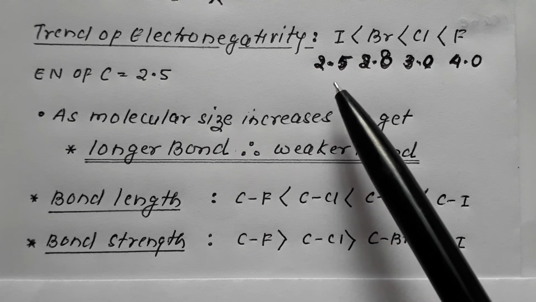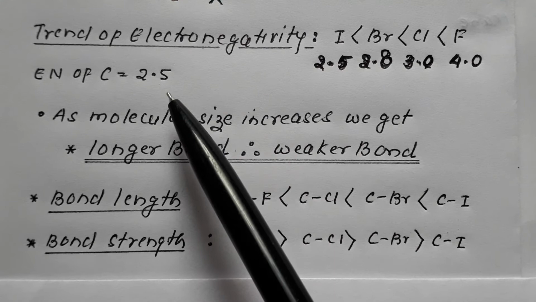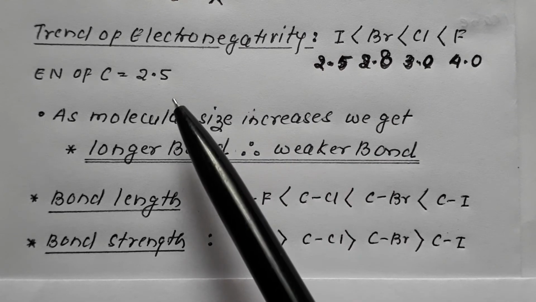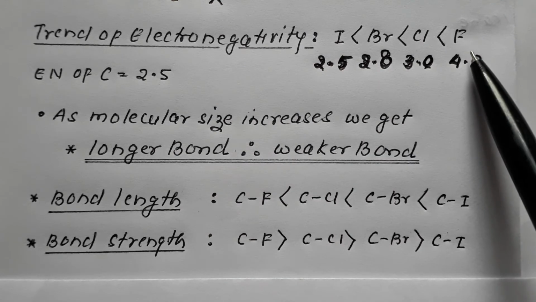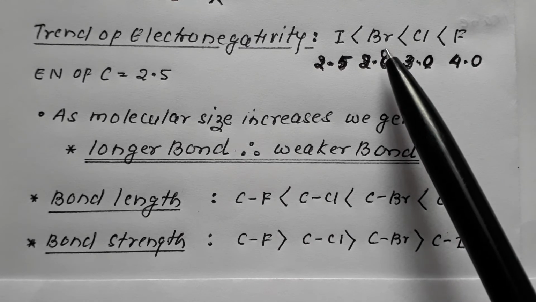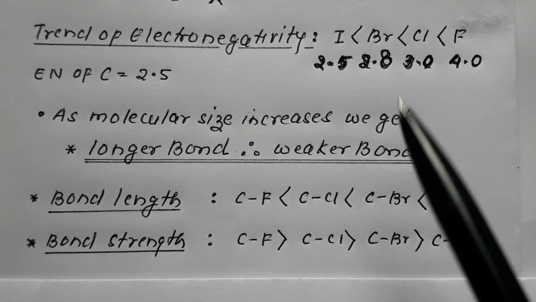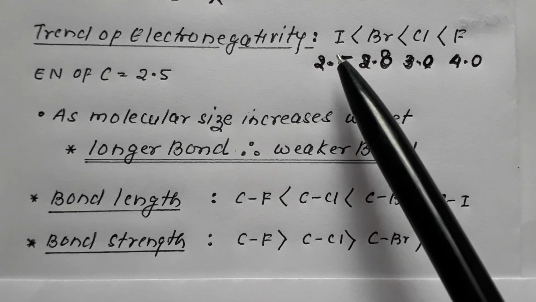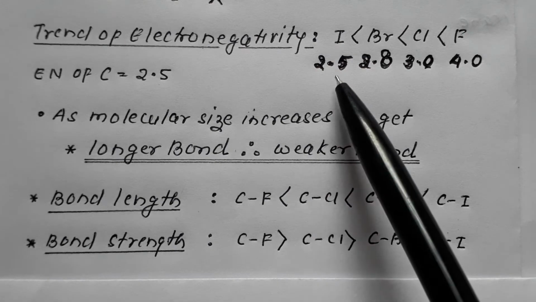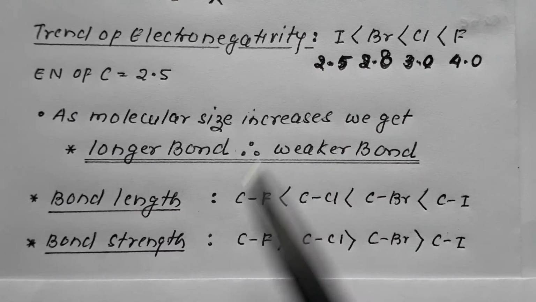There is no polarity due to the similar electronegativity of carbon and iodine.